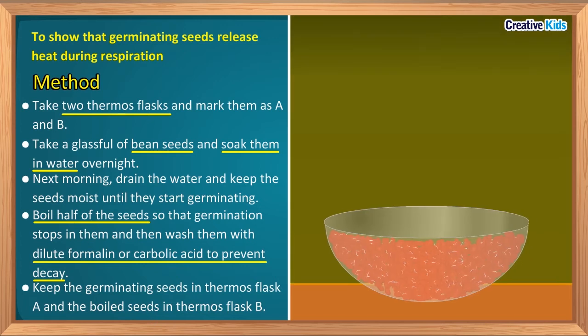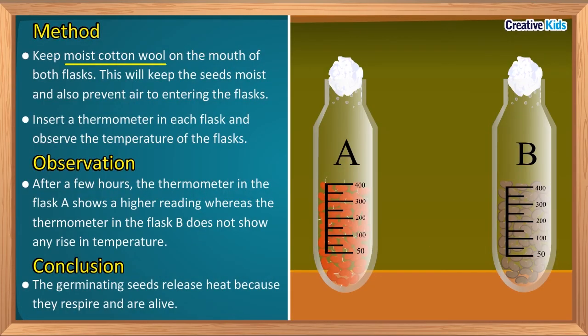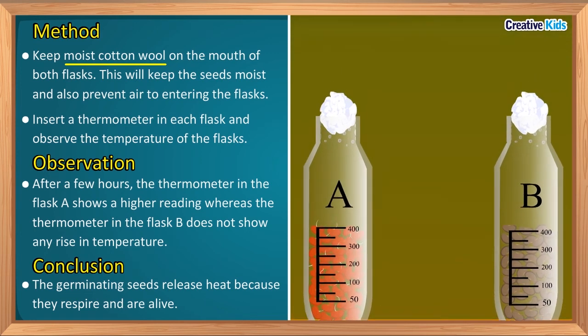Now, keep the germinating seeds in thermos flask A and the boiled seeds in thermos flask B. Keep moist cotton wool on the mouth of both the flasks.